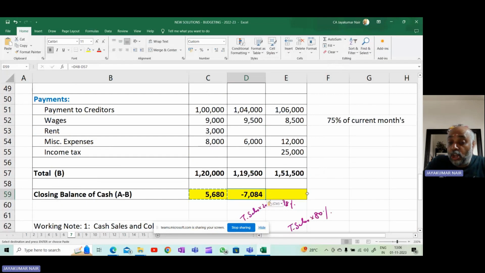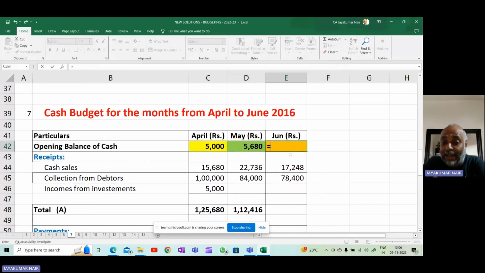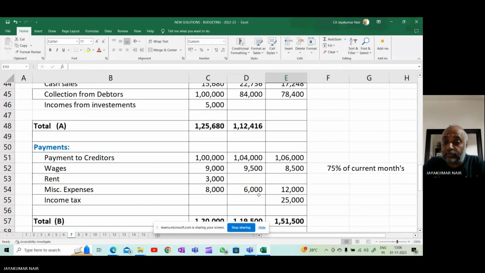So this indicates that you will have deficit cash balance. That means you need to make arrangement with your bankers for overdraft facility, because you will have deficit cash balance. You should have some arrangement with your bankers, or you need to borrow some money to have a positive bank balance, because the balance will become negative otherwise. Now this will become the opening balance for the next month.